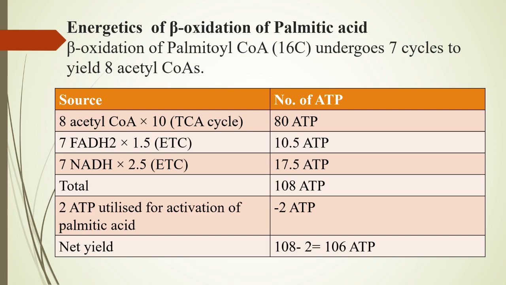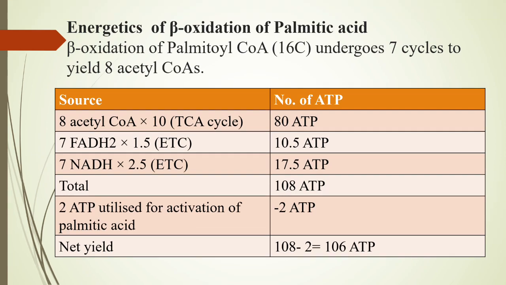Beta oxidation of palmitoyl CoA, which is 16 carbon atoms, undergoes 7 cycles to yield 8 acetyl CoA. These 8 acetyl CoA will enter the TCA cycle and each will give 10 ATPs, so a total of 8 into 10 equals 80 ATPs.